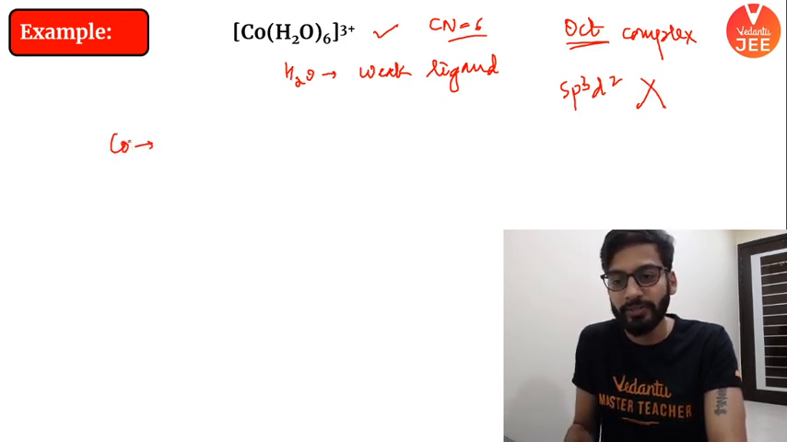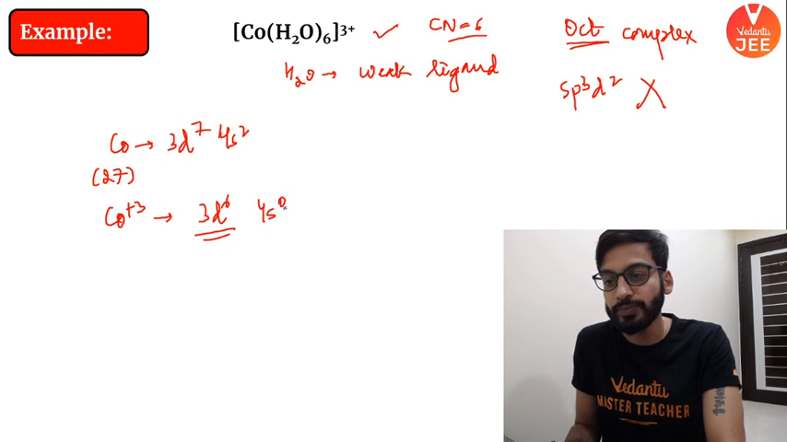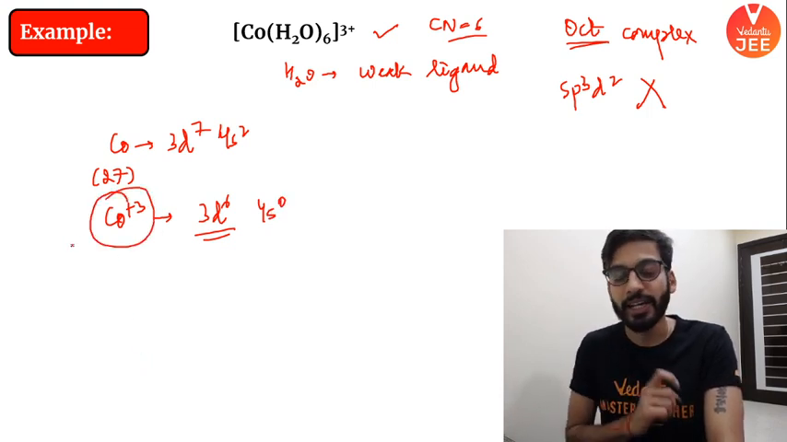Because cobalt, if I talk about cobalt, iron, cobalt, last class also I told you cobalt is 27. It is 3d7 4s2, right? But cobalt in +3 state is now 3d6 4s0, okay? And because of the high charge on cobalt, this you have to remember. This point you have to learn.